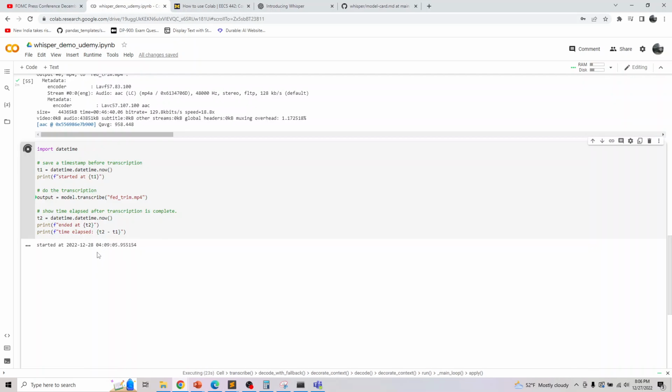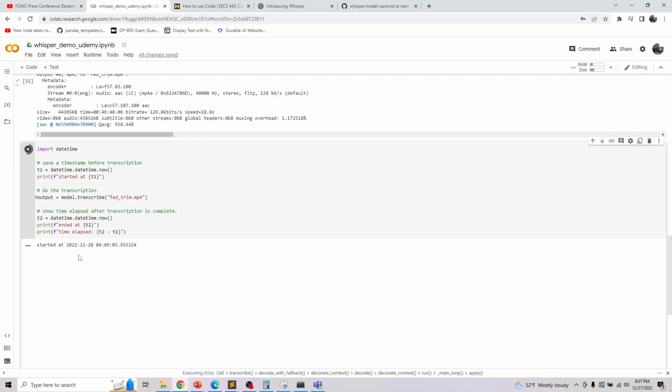In my previous instance, I think the total time it took was roughly about 2 minutes for about an hour of audio. Let's see how much this would take. I'm not really sure because this is the first time I'm running this, so it's hard to estimate based on the data. It totally depends on how long it takes to run. Let's wait for some time.